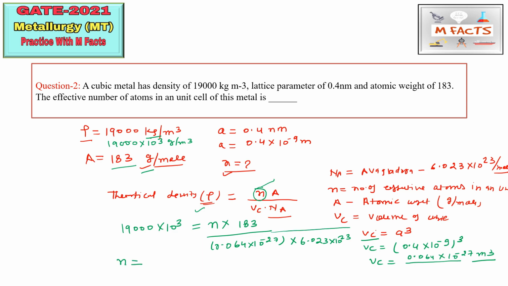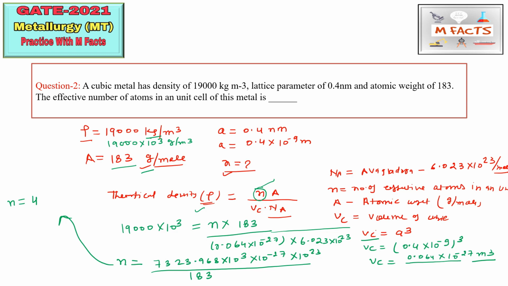The n value will be approximately equal to 7323.968 multiplied by 10 to the power 3 multiplied by 10 power minus 27 multiplied by 23. I am doing this step by step only to avoid silly mistakes. So this n will be equal to 4. So the correct answer for this question is 4, and this is the correct way of doing this question.